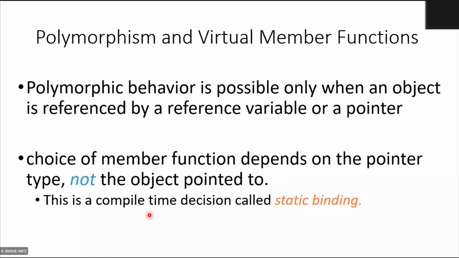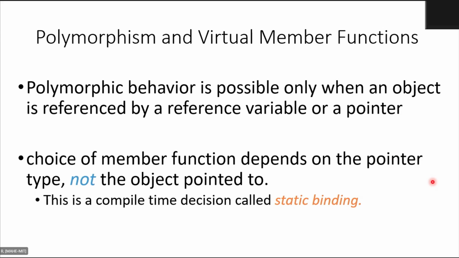This is a compile time decision called static binding. This is another name for compile time decision making, or compile time polymorphism. At the time of compilation, the compiler clearly knows which function to call, or which function to bind.